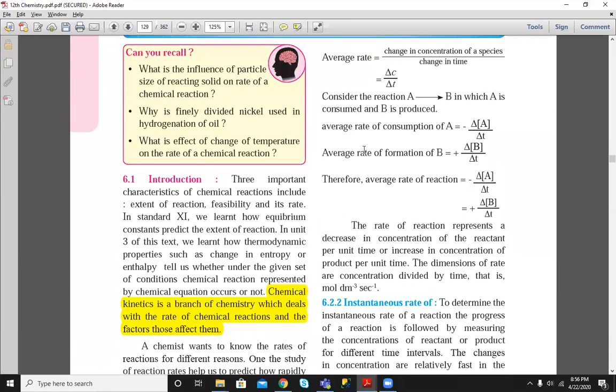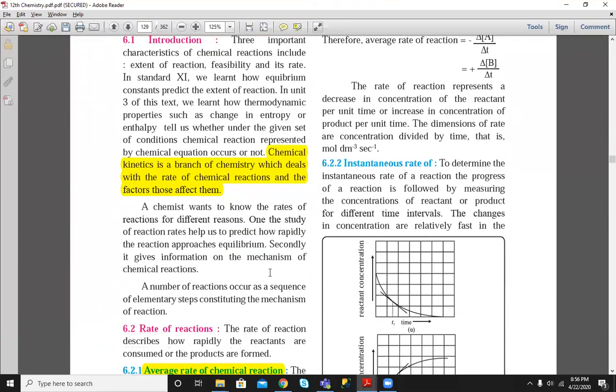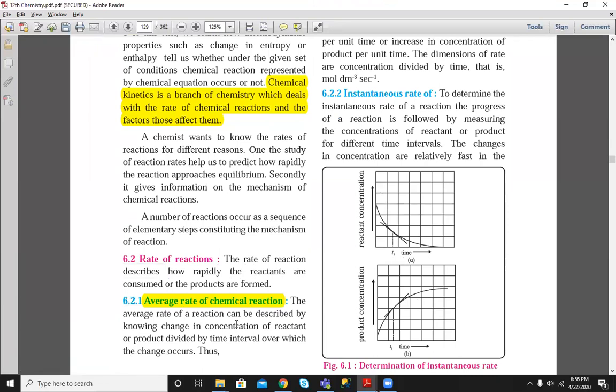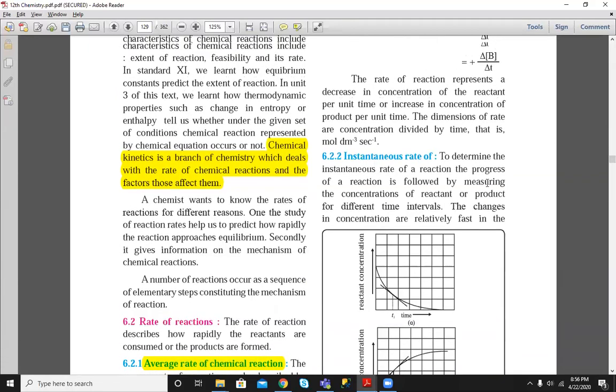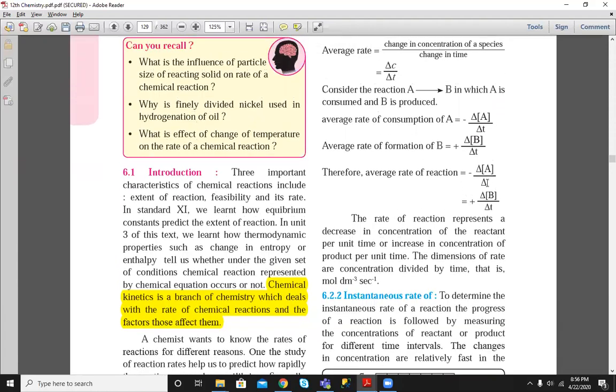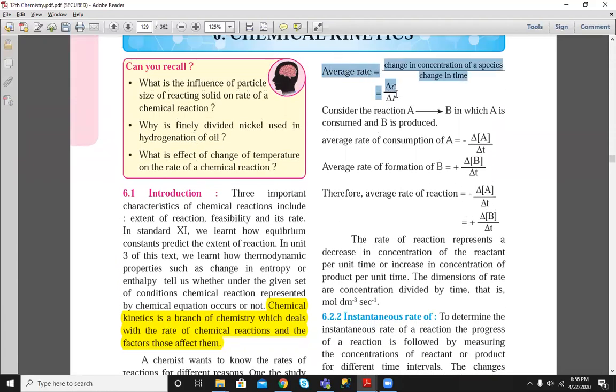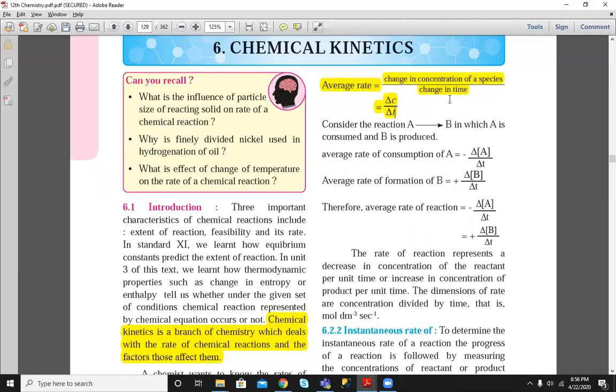Okay, so in general it is defined as, the average rate of reaction can be described by change in concentration of reactant or change in concentration of product divided by time interval over which reaction occurred. So it is the ratio of change in concentration to time interval for which reaction occurs. So in short, they have shown the formula also, change in concentration upon time interval. So concentration in chemistry is basically the molarity. And what is the molarity? Number of moles per volume.